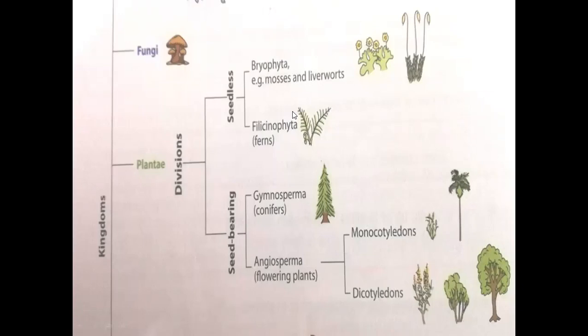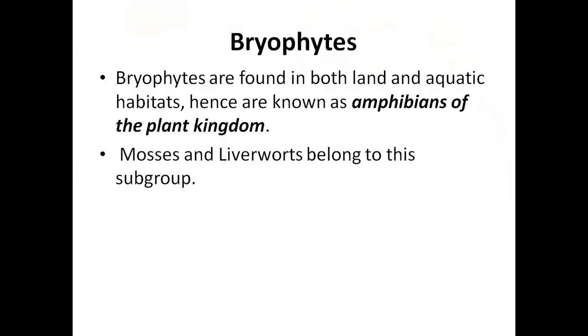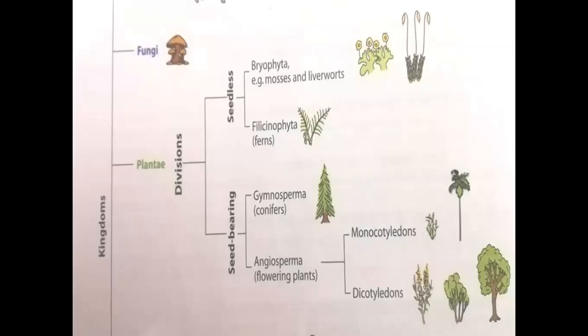If seed bearing, angiosperms and gymnosperms. If angiosperms, then monocots or dicots. Clear? Yes. And if they do not have seeds, how do they reproduce? If they do not have seeds, they reproduce asexually by spores. S-P-O-R-E-S.